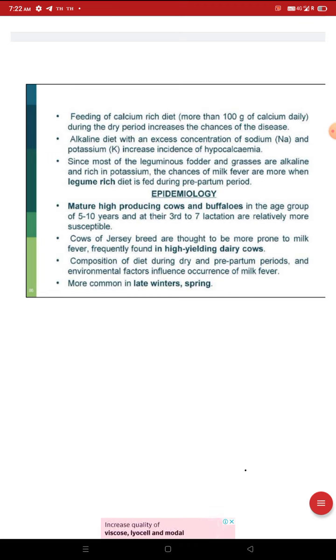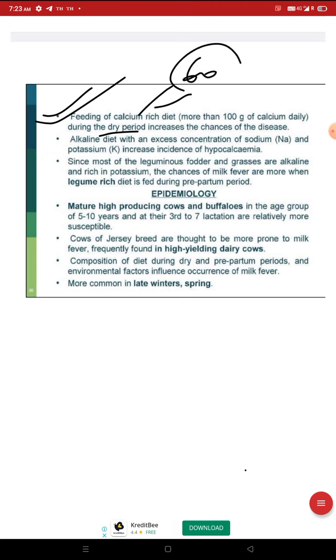Feeding a calcium-rich diet, more than 100 gram of calcium daily during the dry period, increases the chances of disease. The dry period is 60 days in cattle. If we feed a calcium-rich diet in this period, it increases the chances of this disease after the parturition. An alkaline diet with an excess concentration of sodium and potassium increases the incidence of hypocalcemia.